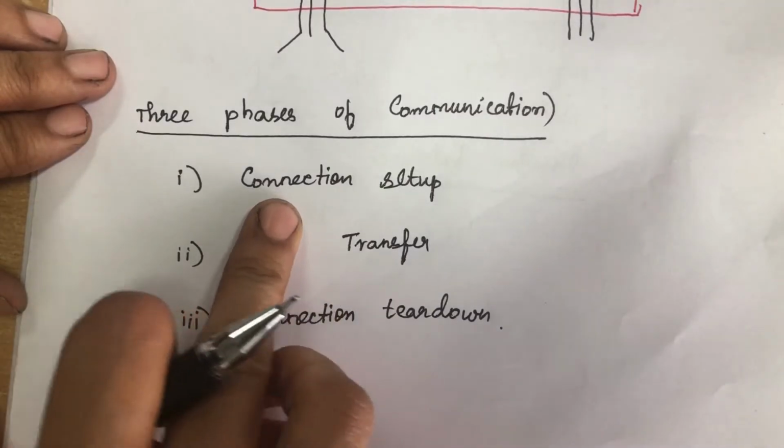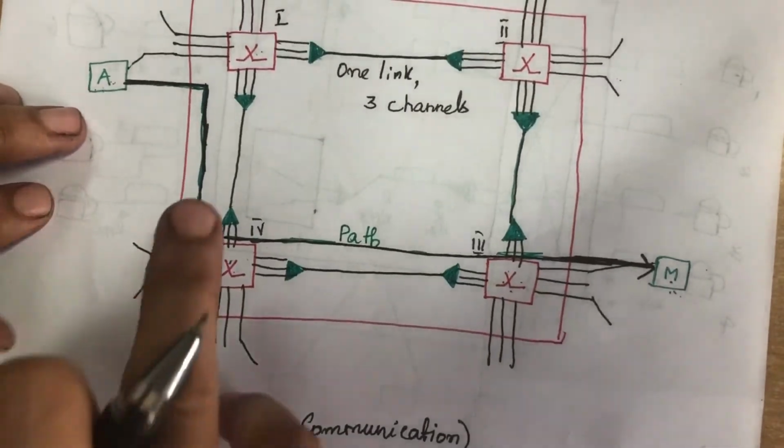Coming to connection setup, we'll see it with this example.